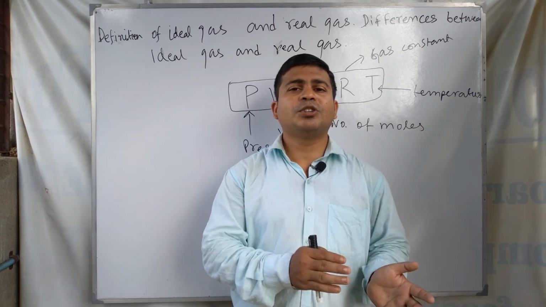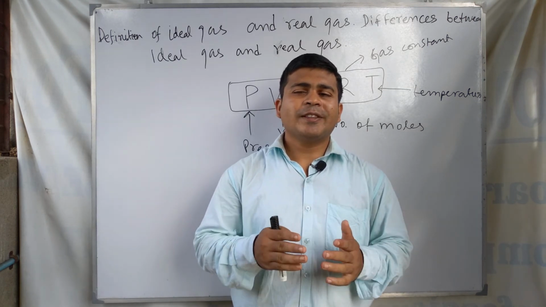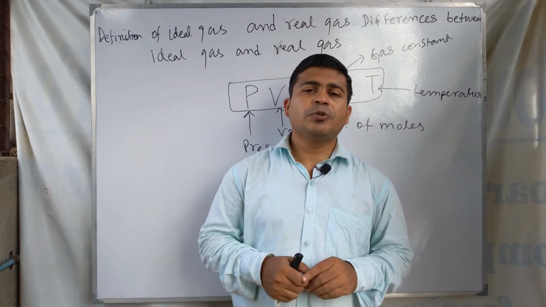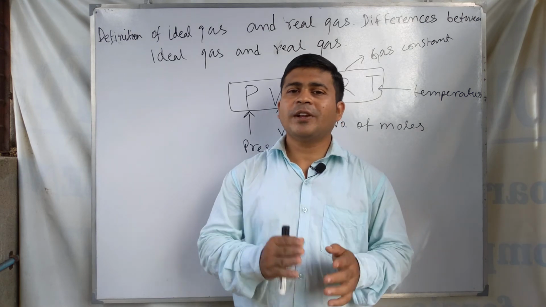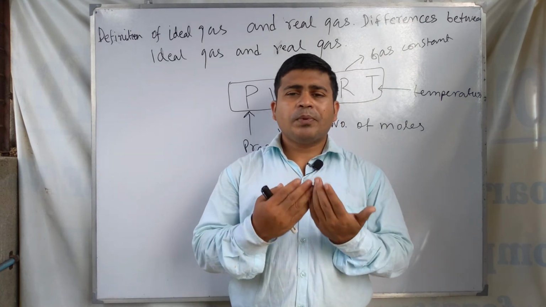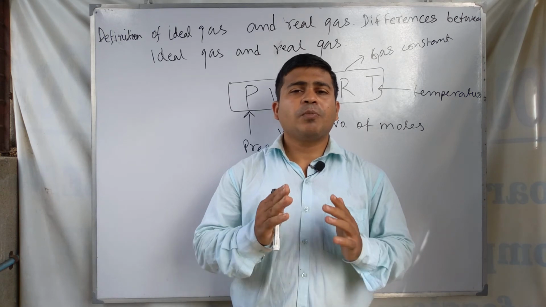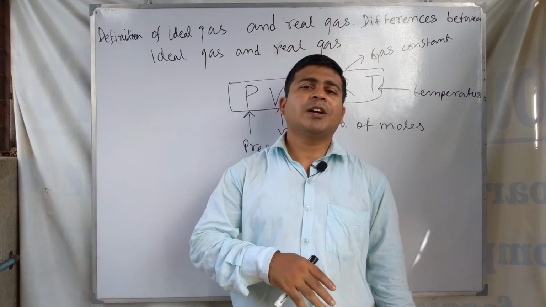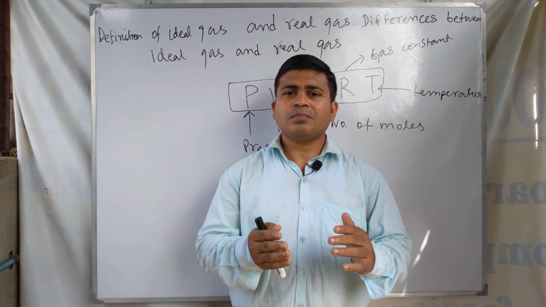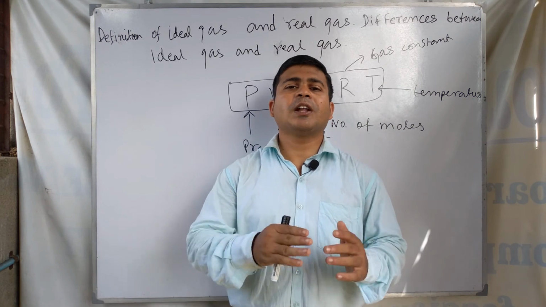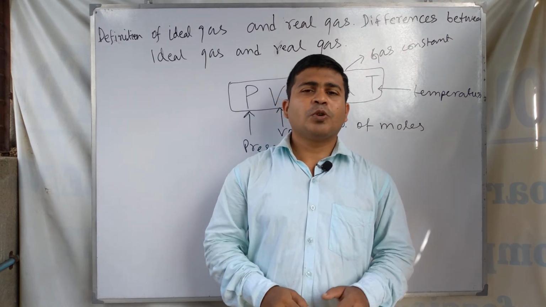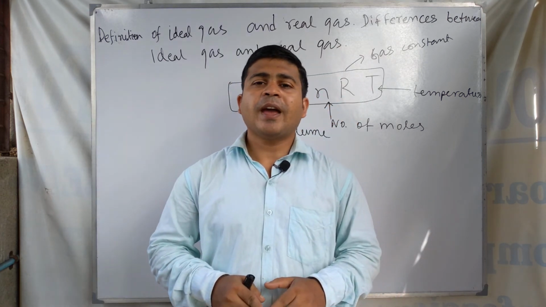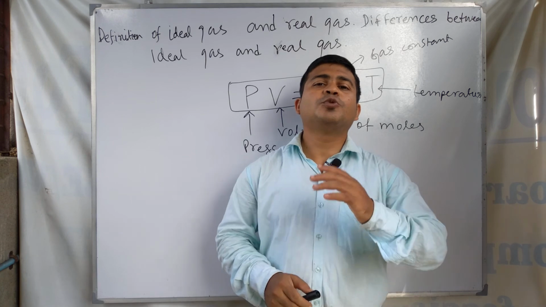the ideal gas postulates or ideal gas theory, we ignore that gas molecules have appreciable force of attraction between them. So for this reason, in the case of the real gas, an appreciable attractive force is present, and for this reason the actual pressure exerted by the gas molecules is lesser than the pressure that is calculated from the gas equation. So this is about the ideal gas and real gas, their definitions and the differences between these two gases.